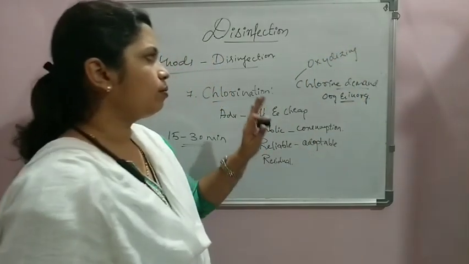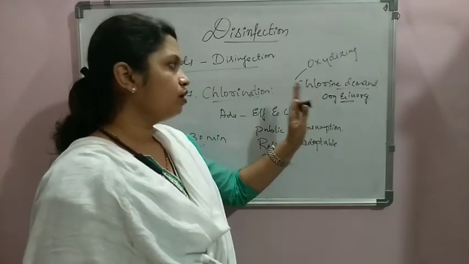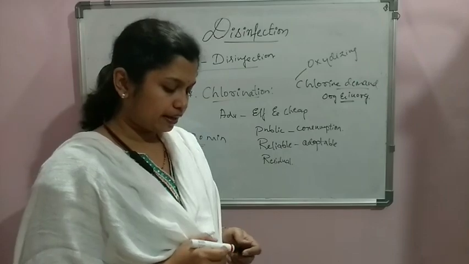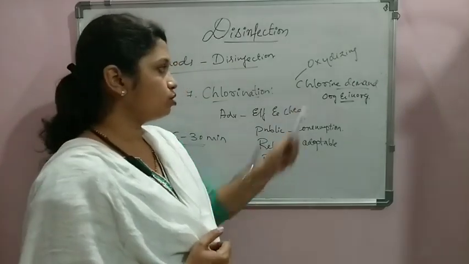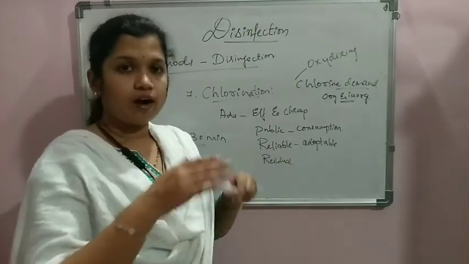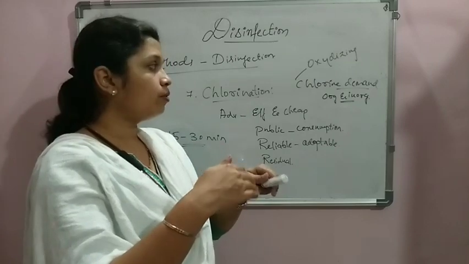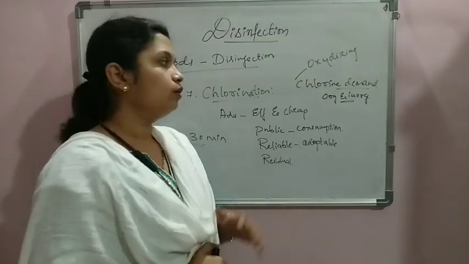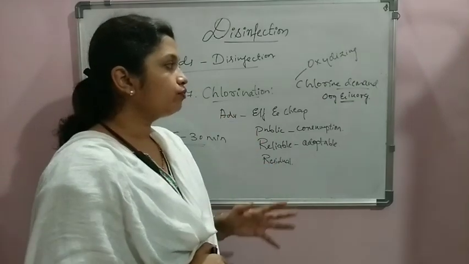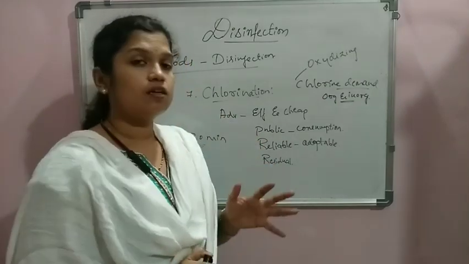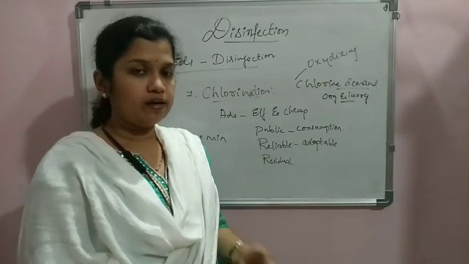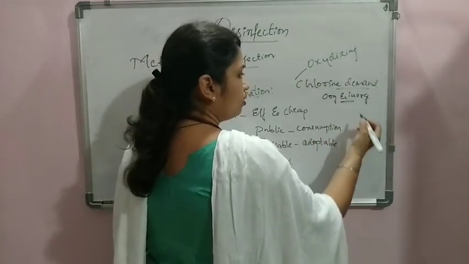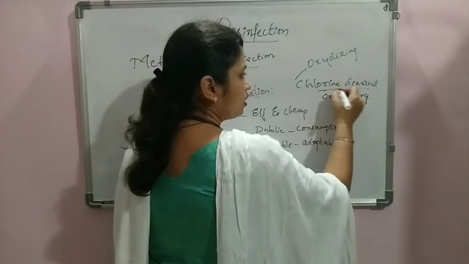Since it has the property of oxidizing, some degradation of the organic and inorganic matter happens, and they get stabilized by consumption of the oxygen provided by the chlorine. Afterwards, the amount of chlorine which is left out will be used for killing the bacteria. The difference between the amount of chlorine we have added and the amount left out after the complete treatment is what we call the chlorine demand.